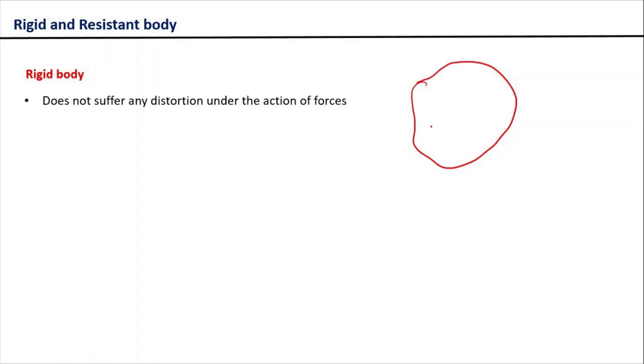Now on this body, if I consider two points A and B, and I start applying forces on this body, if the distance between these two points, for example delta D, is never going to change under the action of these forces, then this body can be called a rigid body. That means there will be no deformation or distortion within the rigid body under the action of forces.